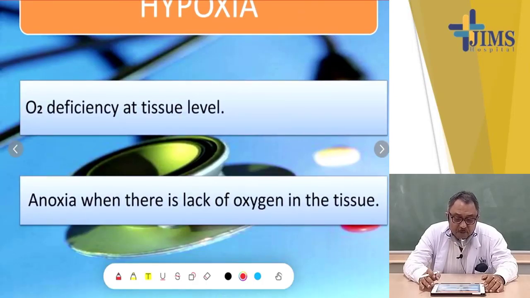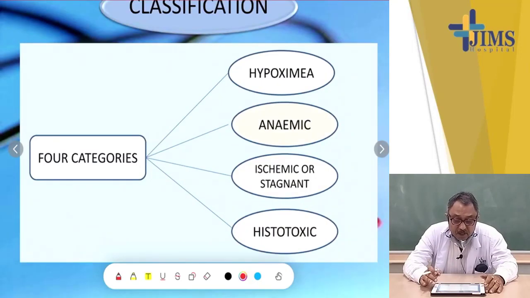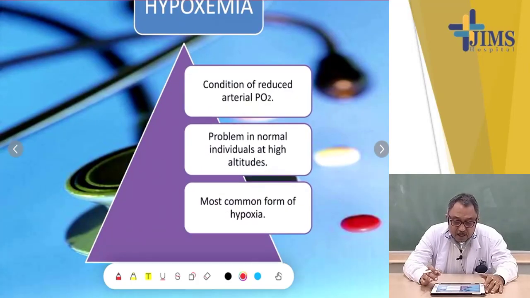Now, hypoxia, what does it mean? Hypoxia means oxygen deficiency at tissue level. Anoxia means when there is a lack of oxygen in the tissues. There are four categories of hypoxia. One is hypoxemia, one is anemic hypoxia, one is ischemic or stagnant hypoxia, and one is histotoxic hypoxia.